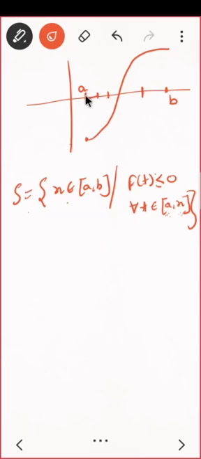If I take this point, I have to see this interval from a to x everybody should be negative, but this is not true. There are some people which are positive, so I cannot go further. So I can go till this point, such that everybody is negative. So all the x lying here will be in the set. Do you agree? All the x lying here will be in the set S. Okay.